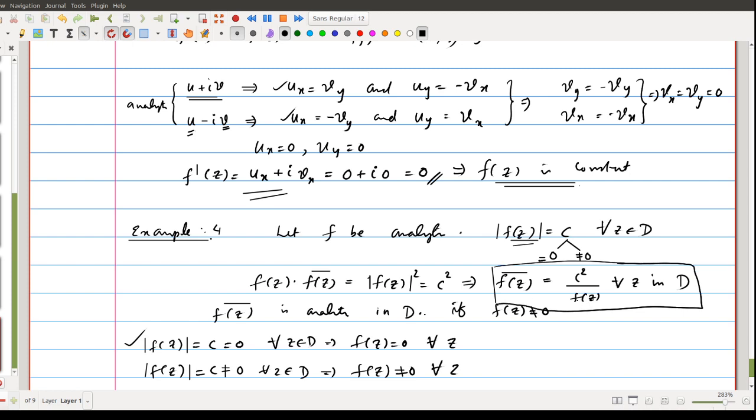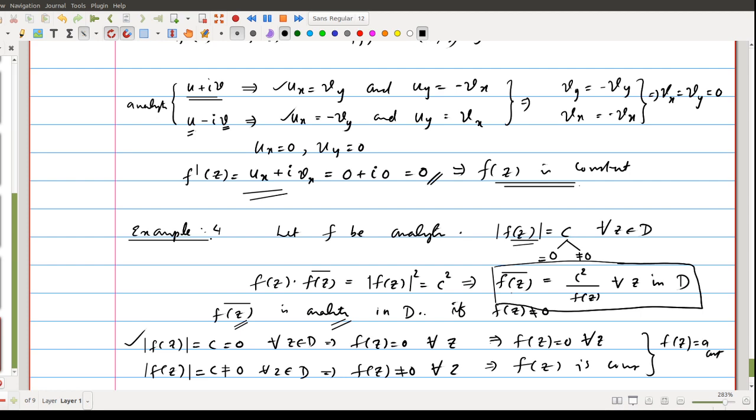Since f of z is not equal to 0, this function is analytic throughout D. Because of the previous theorem, f of z is analytic and f of z conjugate is analytic, then consequently f of z is constant. So in any case we have f of z equal to a constant function.